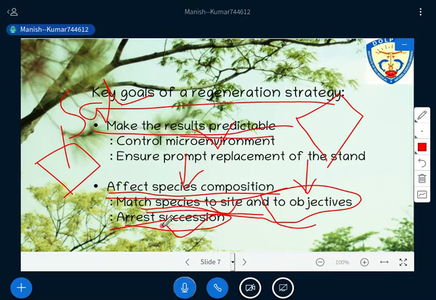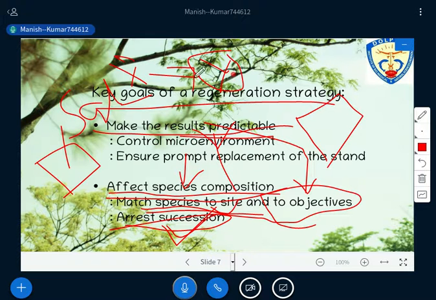A simple meaning of succession is that for a certain plant, that plant has been replaced. Over time, maybe 50 or 100 years, the whole plant composition has been replaced by another plant composition, and that is called succession, right? For example, if today species X is there, maybe after 50 or 70 years the whole of species X will be replaced by species Y, right?